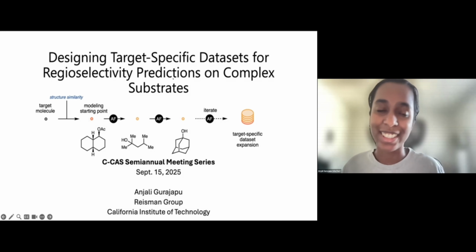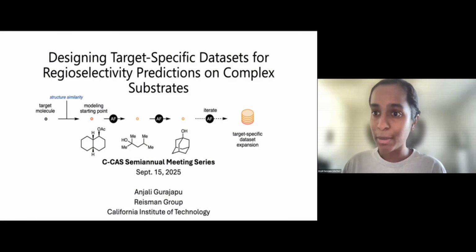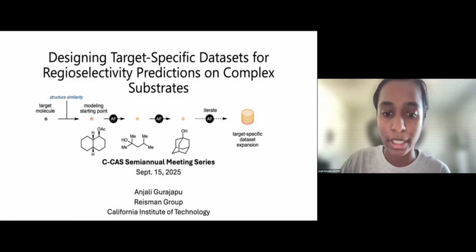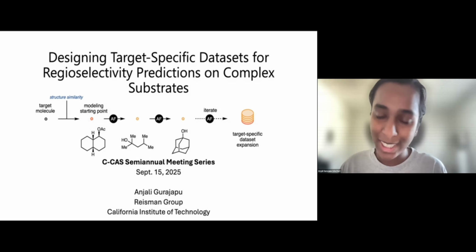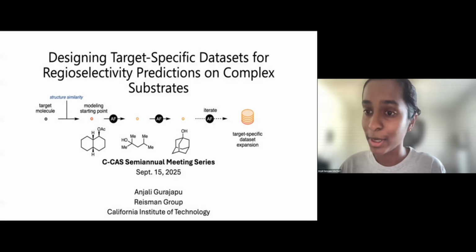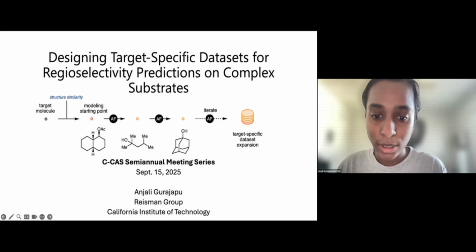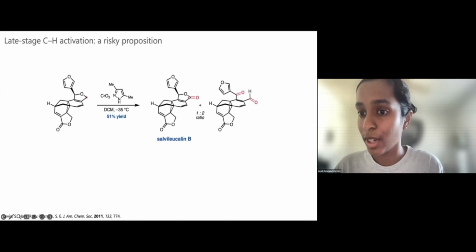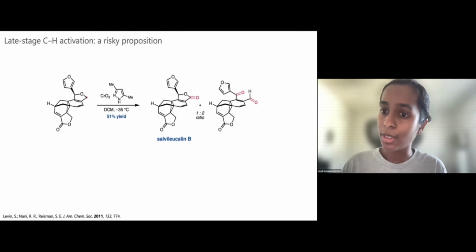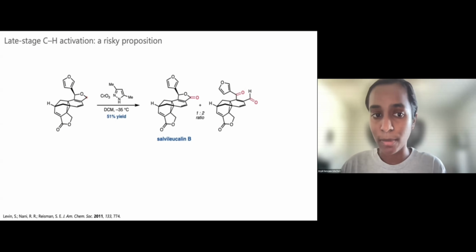Hello, thank you for that introduction. I'm excited to share some of our work on designing target-specific datasets for predicting regioselectivity on complex substrates. As Sarah mentioned, my name is Anjali, and I'm a student in the Reisman group at Caltech. In the Reisman group, we're interested in the synthesis of complex molecules, and one step that we use to do this is a C-H activation.